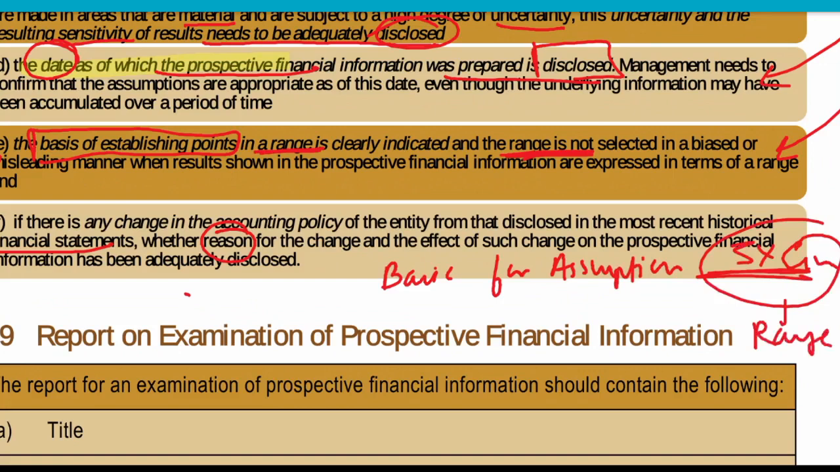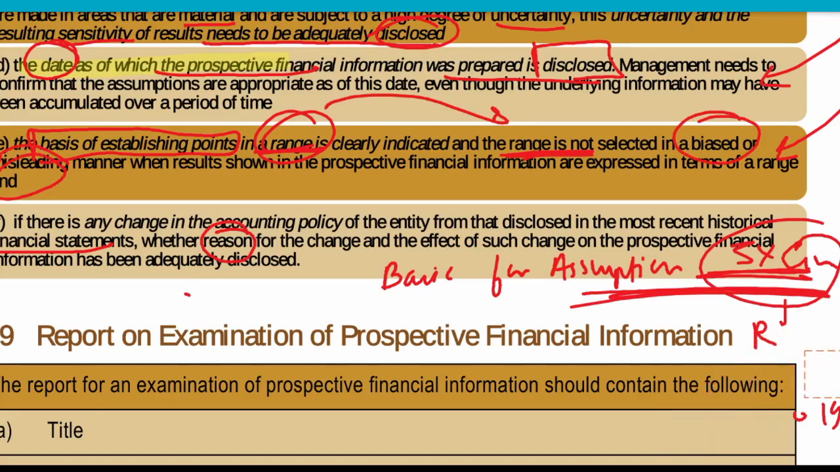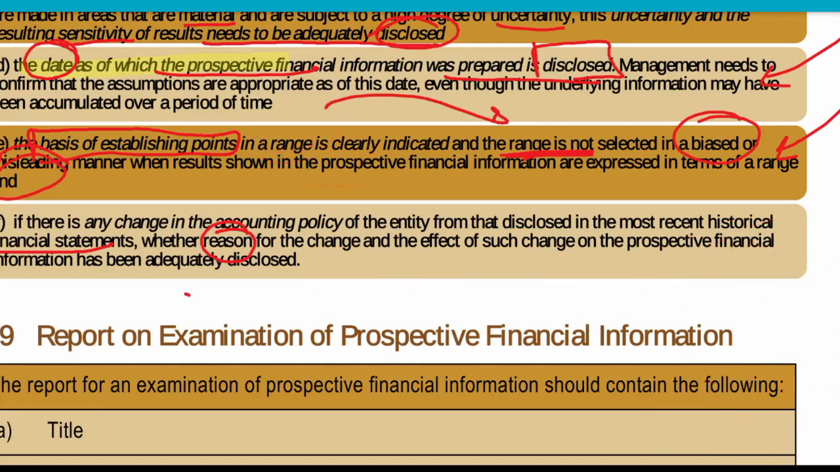Range may be from 2009 to 2019. We are going the growth of 5% only. So it is based on these kinds of range, right? So the basis of established point, established assumption is based on this range, and we have to clearly indicate that this range, the range we have selected 2009 to 2019, is not selected on biased nature, is not selected in any misleading manner, right? Are you guys able to understand now, Karthik?